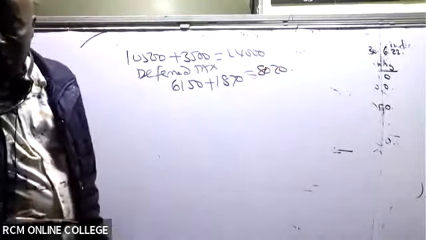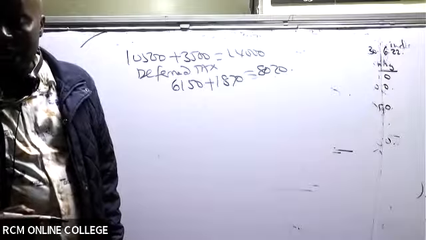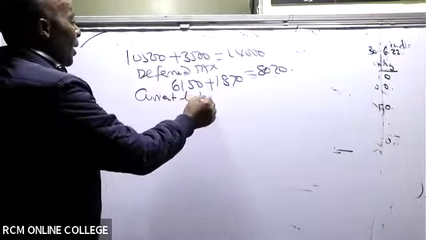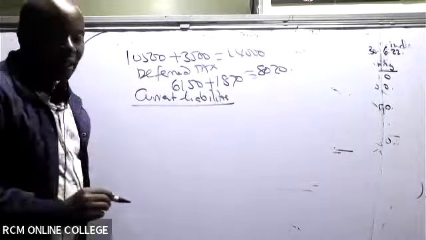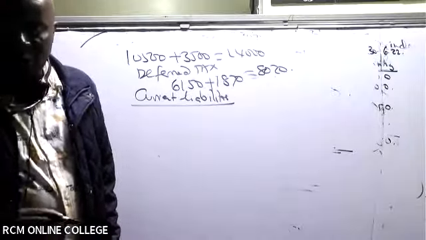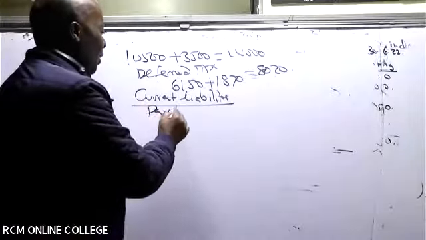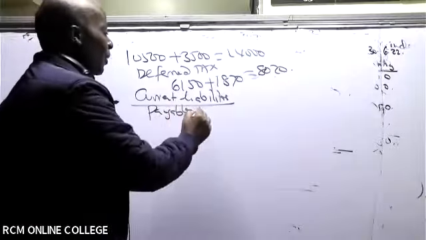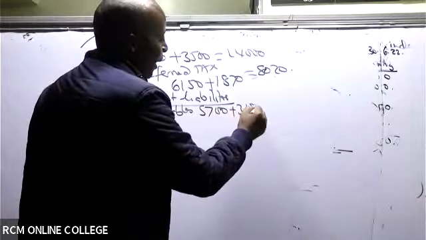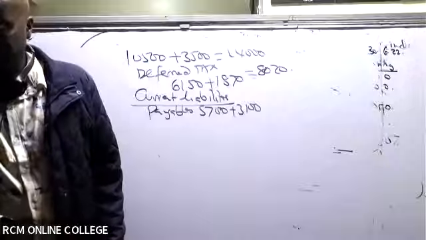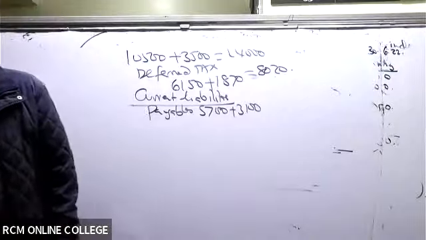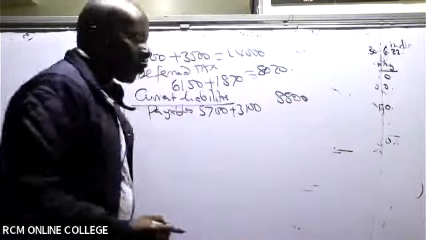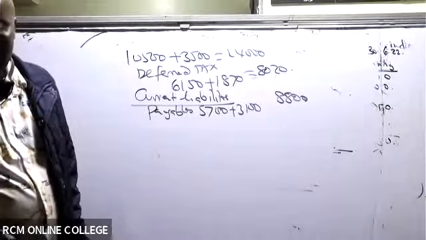Then from there, ladies and gentlemen, you go straight away to the current liabilities. Under current liabilities, what I can see there is trade payables. Payables of what here? 5,700 plus 3,100. Which will give us what figure? 8,800, yes. 8,800.